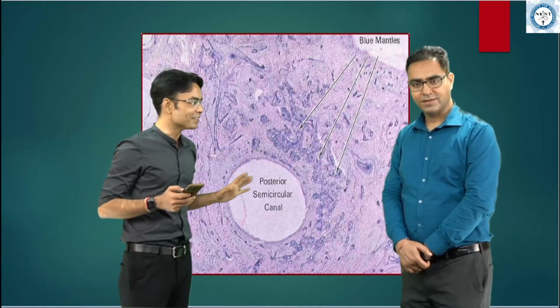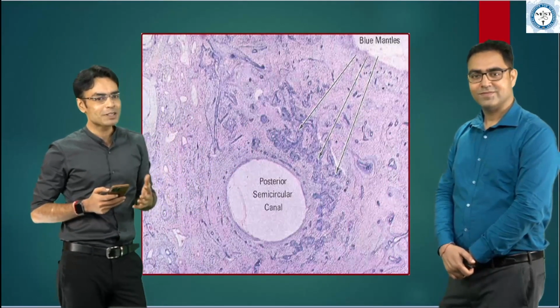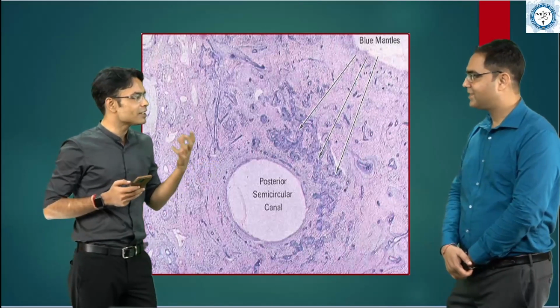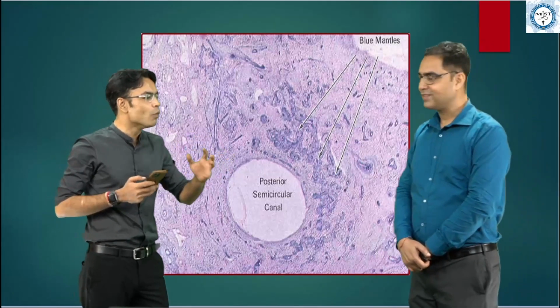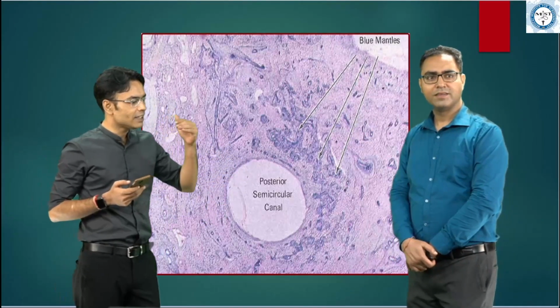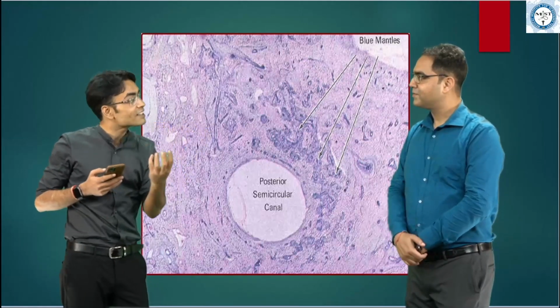The blue mantles, sir. Okay. Now, whenever we talk about otosclerosis, the blue mantles come. In simple words, it's a more bluish color which we are seeing. But the point is, sir, this blue mantle is not actually seen in the sclerotic part.